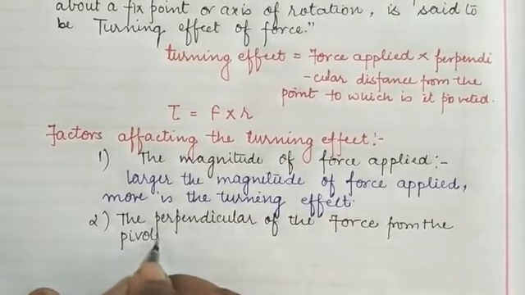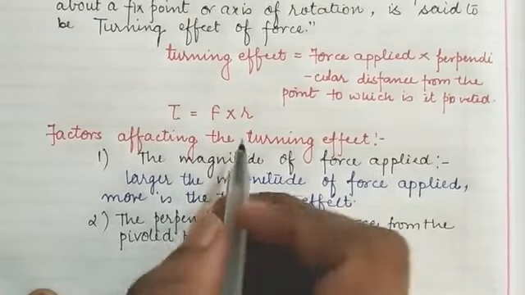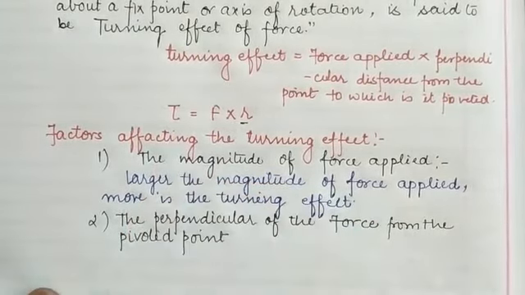Children, pivoted point means that if the distance is larger, you can see that the turning effect will also be larger.